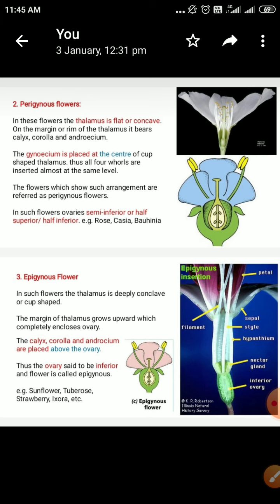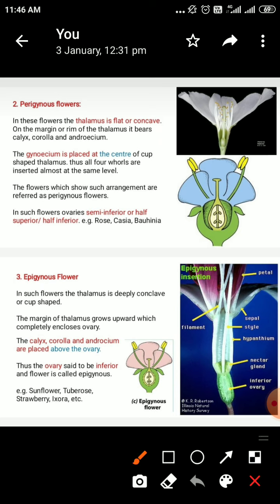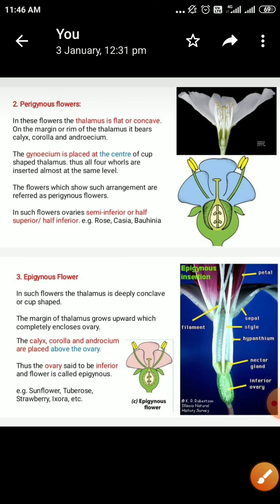Now, another classical example of an epigynous flower is the tuberose, Nishigandha plant. The green ovary is at the base, and the rest of the organs, perianth and stamens, are above. Such flowers are called epigynous flowers.